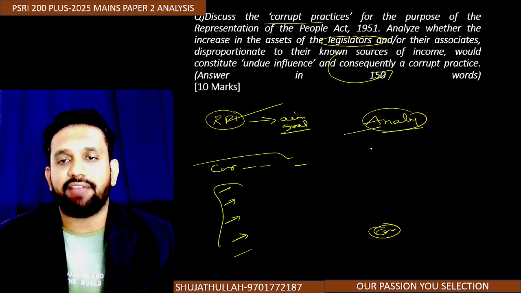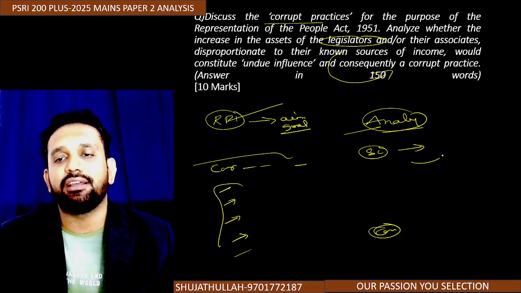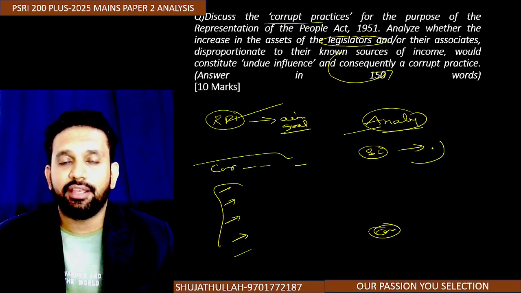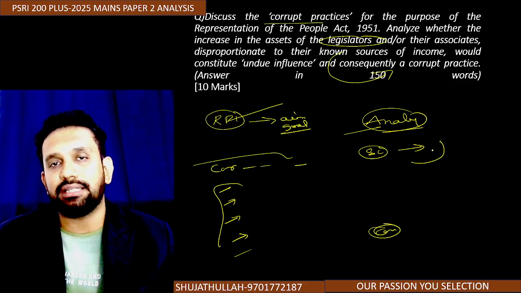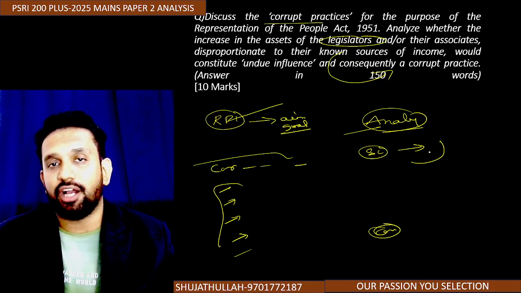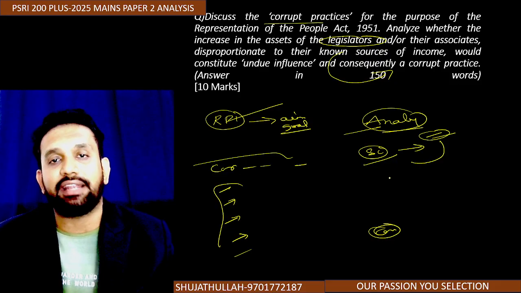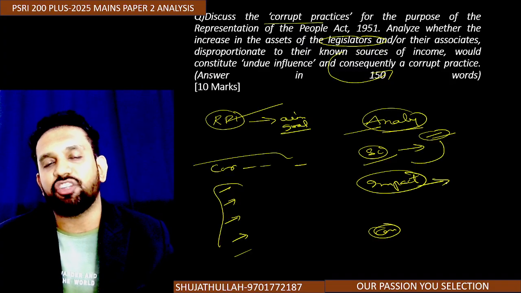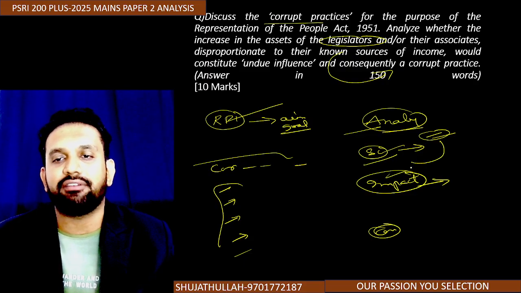So in analysis I will be writing basically a Supreme Court judgment, okay. Then I will be writing whether this disproportionate income in the history or any of the book references are considered as one of the important tools. Increase in income of the MLAs and MPs could be an important tool to influence the election or not. Do I have any quotations or not? If I have read, then I will write it. Then Supreme Court judgment I will write it. And what impact would be there if this kind of disproportionate income increase happens with regard to legislators. So here I will cover these three things.